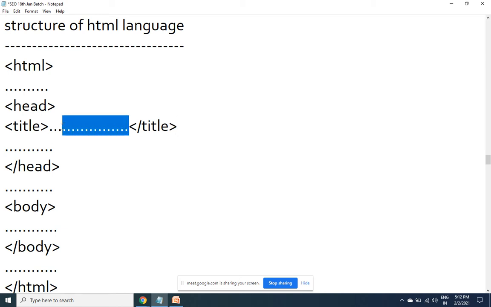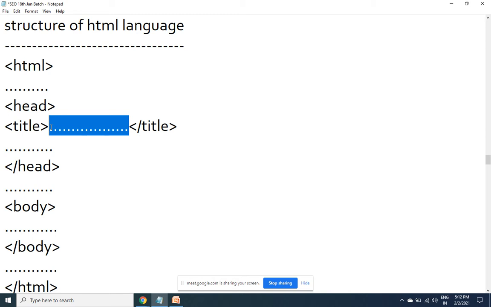Within this, you need to mention one line regarding your web page, and this must have your keyword. Always start the title tag with the keyword. It has to be unique. Do not copy the title tag of other pages. Do not copy the title tag of other websites. So it has to be unique in nature. It must carry your keyword.